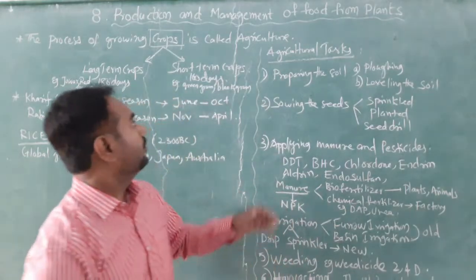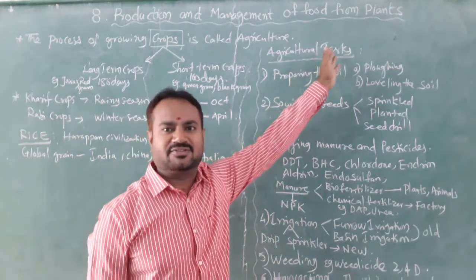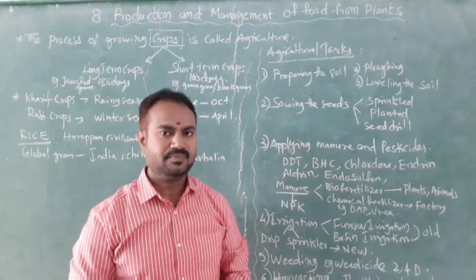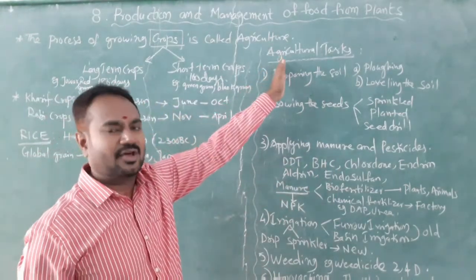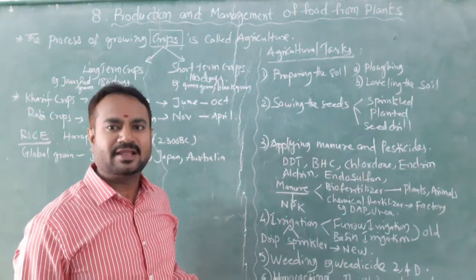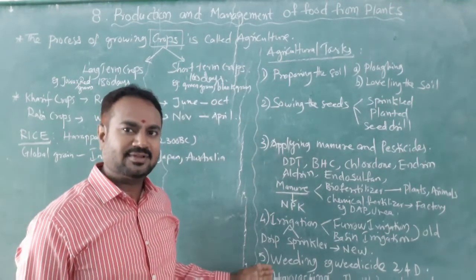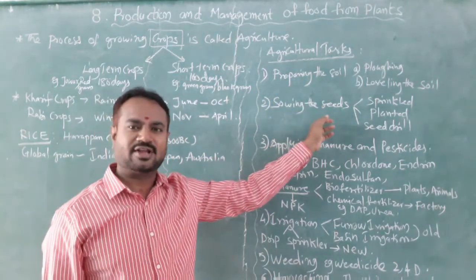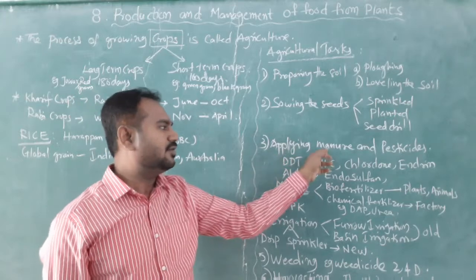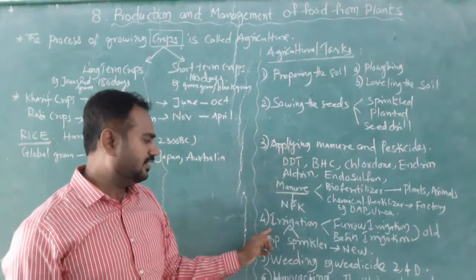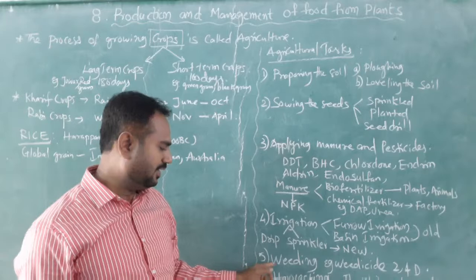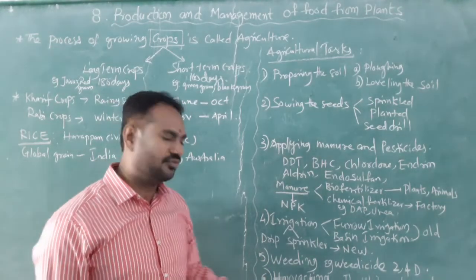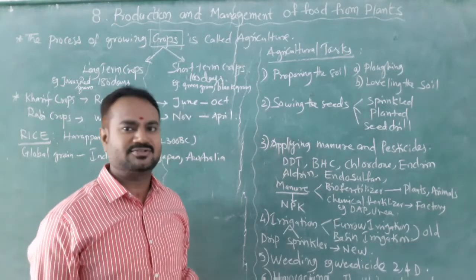Then let us know the agricultural tasks which are involved in the process of agriculture. So agricultural tasks are mainly of 7 types. The last one is not visible; I will explain that one. Preparing the soil is the first one. Sowing the seeds is the second one. Applying manure and pesticides is the third one. Irrigation is the fourth step. Weeding is the fifth step. Harvesting is the sixth step. And storage of grains is the last, seventh step.